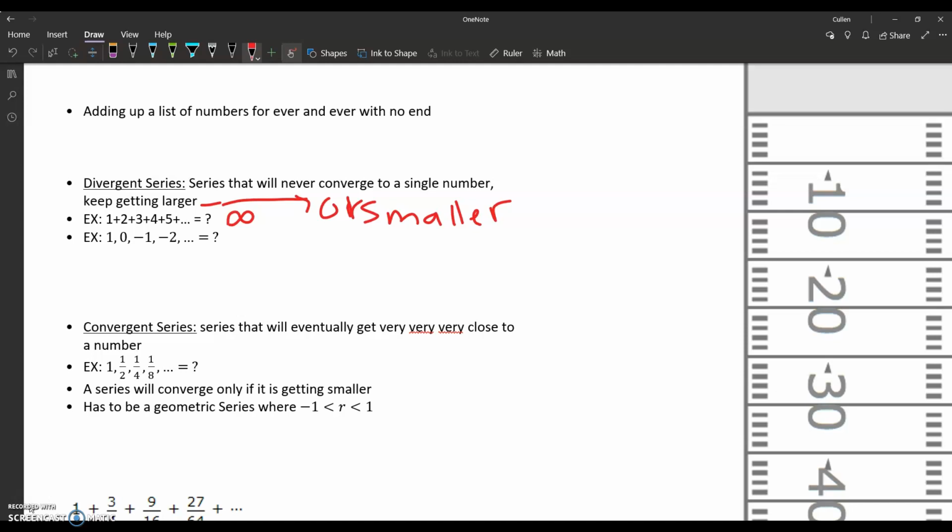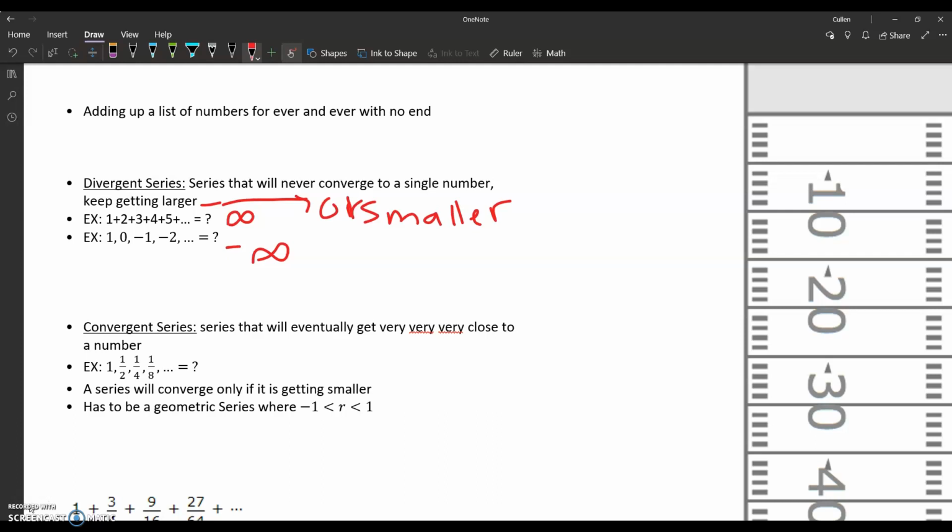Well, that's going to give you negative infinity, I guess technically the smallest possible number that you could get. So that's what a divergent series is, and a lot of the series that we've been talking about, if you add them up forever and ever out to infinity, if you could ever get there, it's not going to converge to a single number, obviously.